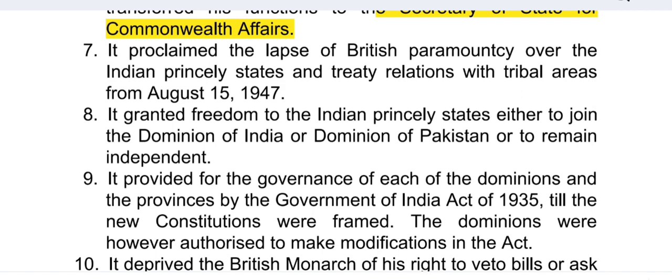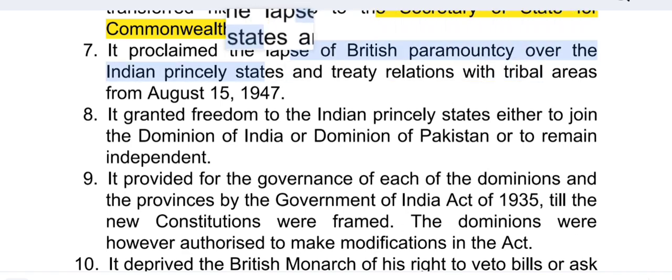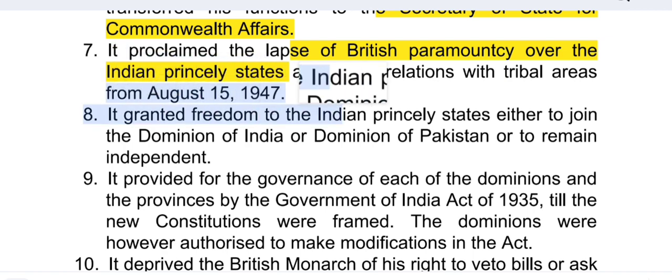15, 1947. So ये proclaim किया that the lapse of British paramountcy over the Indian princely state. Indian princely state में British का जो paramountcy था वो lapse हो गया and treaty relation with tribal areas from August 15, 1947. It granted freedom to Indian princely state. Very important. This act granted freedom to Indian princely state.